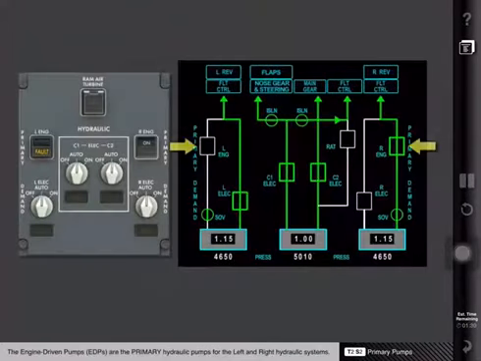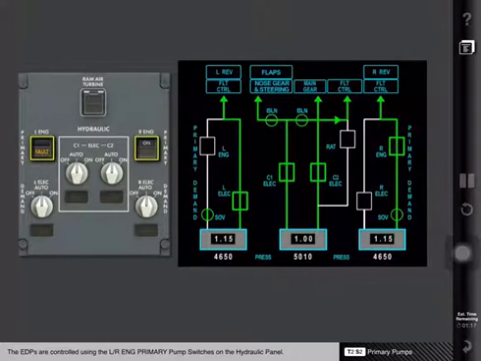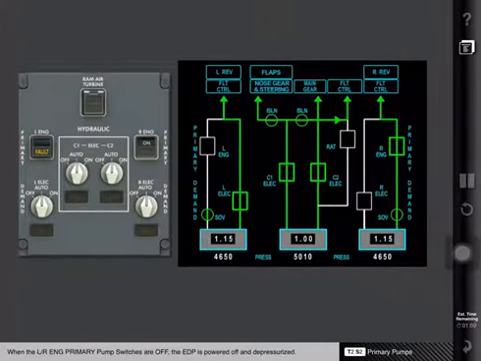The engine-driven pumps, or EDPs, are the primary hydraulic pumps for the left and right hydraulic systems. Each EDP is driven by its respective N2 rotor. The engine-driven pumps are controlled using the left and right engine primary pump switches on the hydraulic panel. When the left or right engine primary pump switches are off, the engine-driven pump is powered off and depressurized.